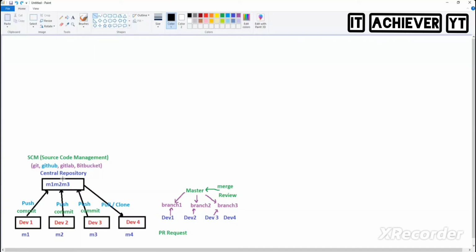What after getting the code in GitHub? What's the next phase in DevOps? In lifecycle of DevOps, what's the next phase? Build. Fantastic. So what we need to do after this? We need to build.